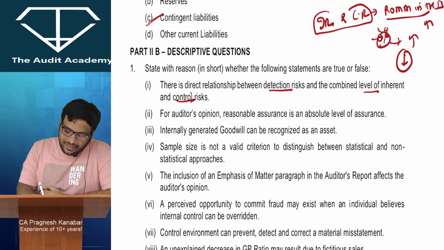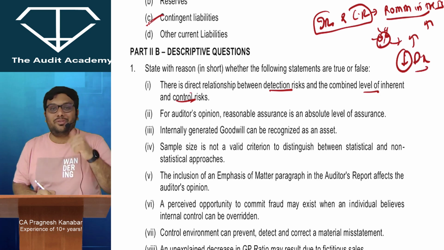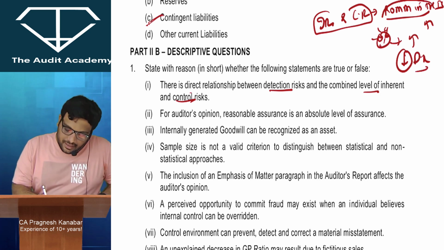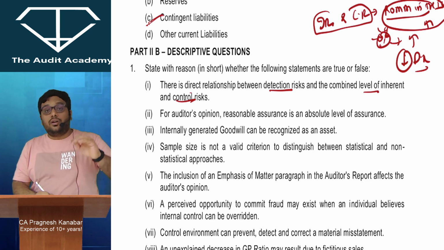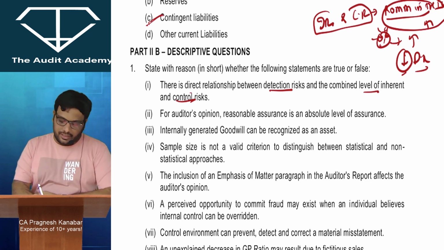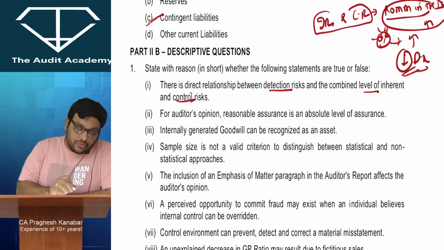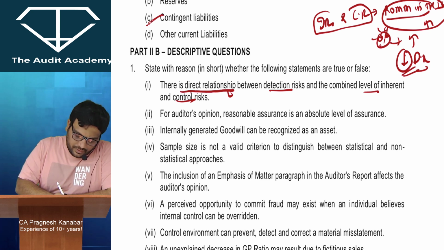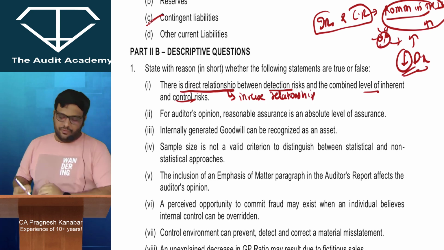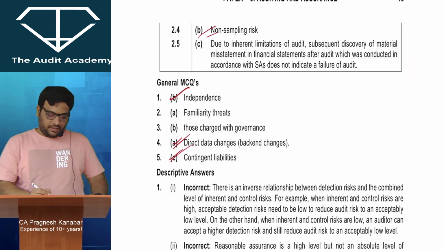That means he will reduce his detection risk, his chance of failure. So the higher the risk of material misstatement, the auditor will take more effort and reduce his detection risk. So there is no direct relationship. There is an inverse relationship. And therefore this statement is not correct, as you can see over here.